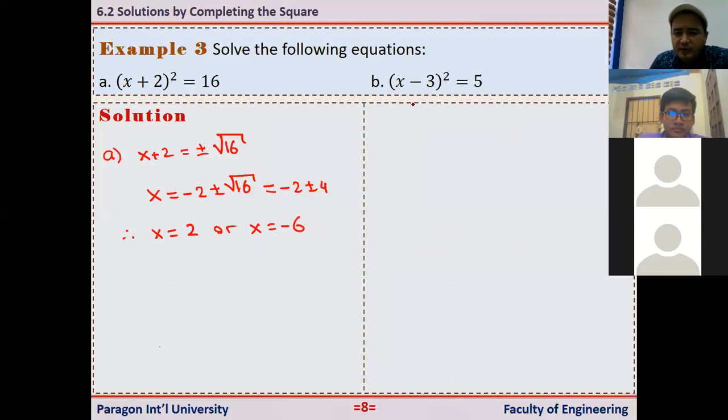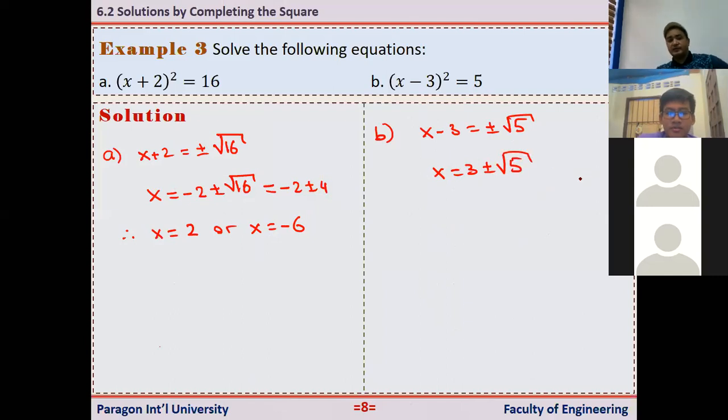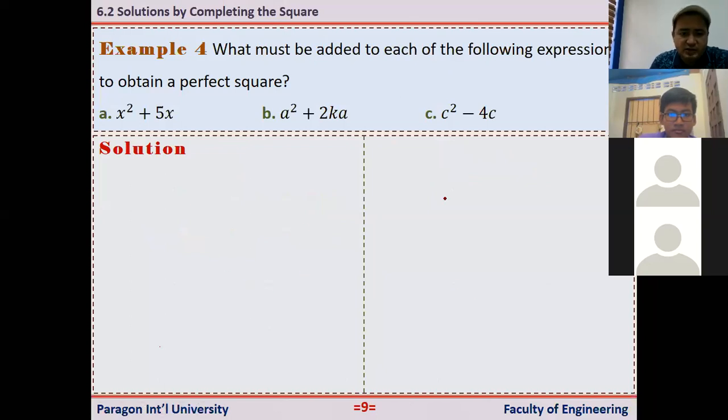Okay. How about this one, in a similar way? Something squared is a positive number. Does it make sense? Yes. So we can solve this. It has a solution. The first step, x - 3 is equal to plus or minus the square root of 5. Now from here, what is x? x equals, take 3 to the right hand side, 3 plus or minus the square root of 5. But now the problem is, if you're given any quadratic equation, how do you bring it into this form? That is the main challenge here.